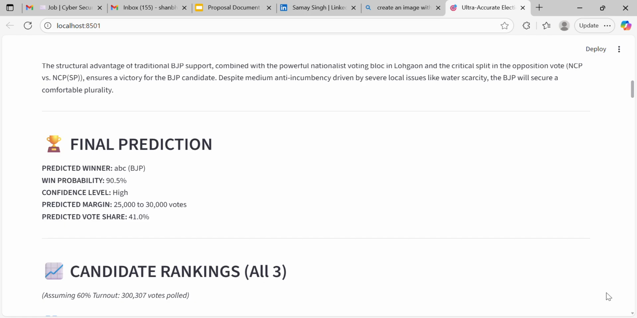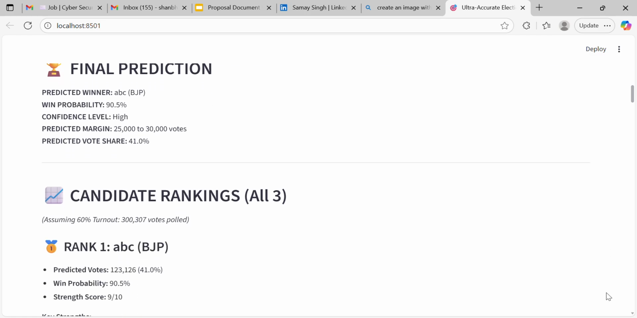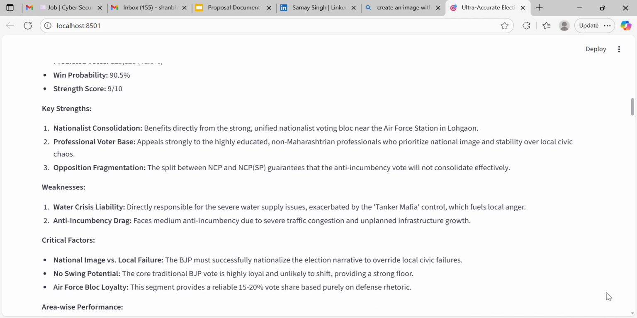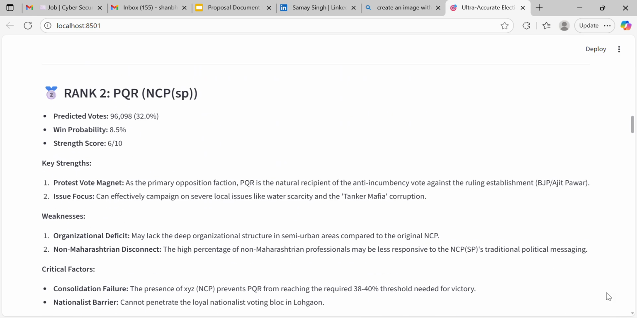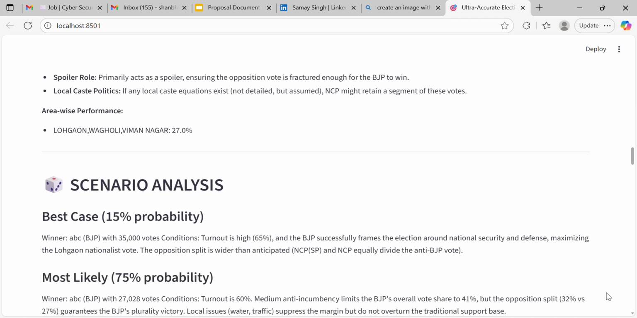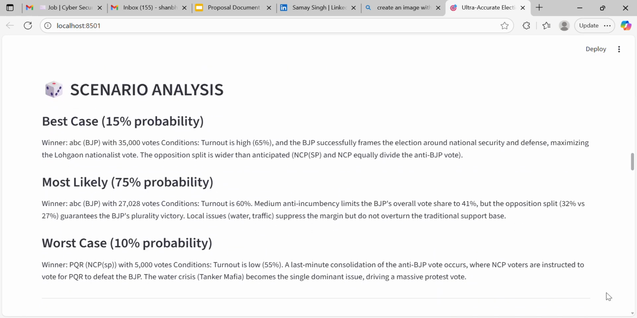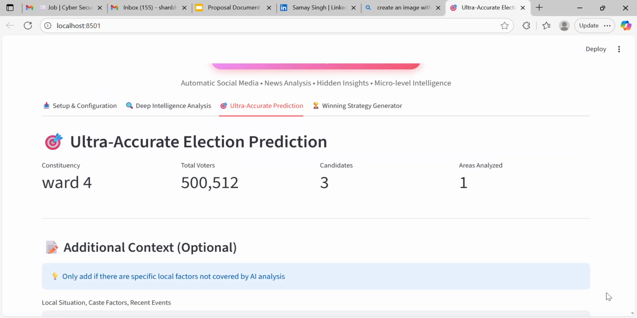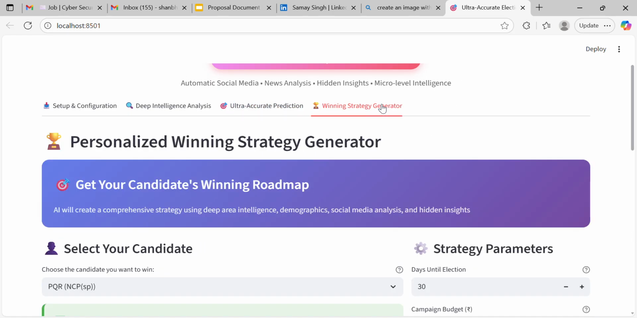So the final predictions: probability, winners, and candidate ranking are also given, even the predicted vote, and key strengths, weaknesses, rank 2, rank 3, and the scenario analysis also. Now if anyone wants to win the election, how can that particular candidate strategize with the help of this AI?